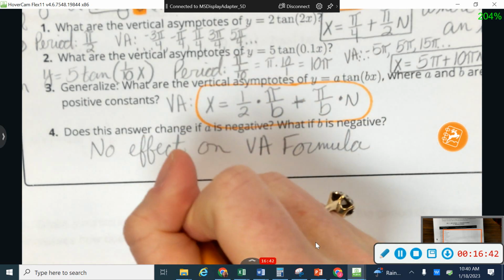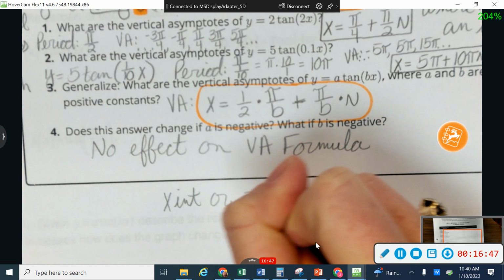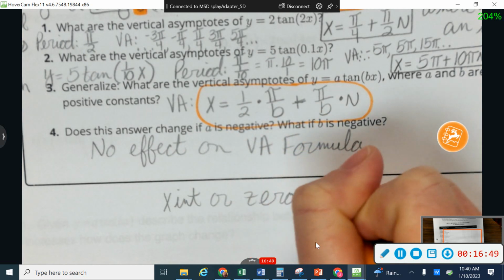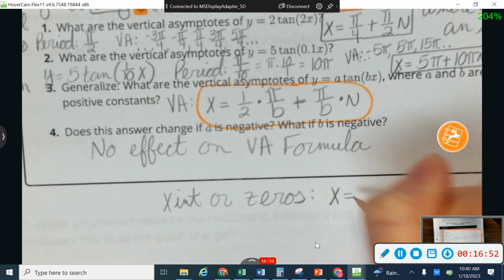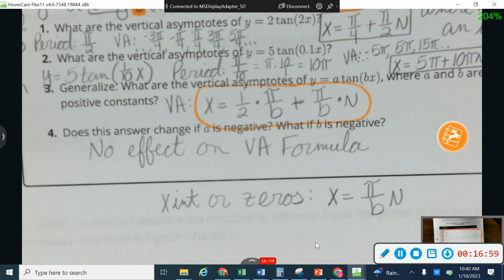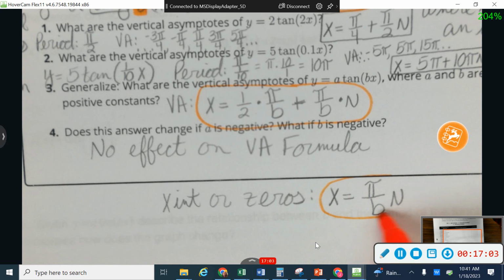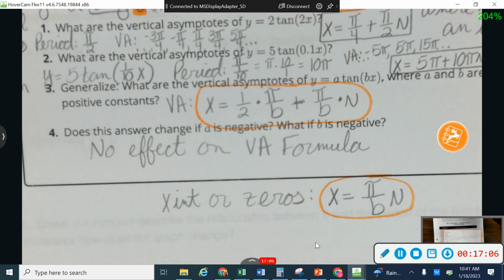Okay. The last thing they'll ask you about on the homework today are the x-intercepts or the zeros. Your formula for that is still going to be x equals, and you're just going to take the period pi over b and multiply by n, where again n is an integer. The x-intercept or zeros, I said y, I'm sorry, x-intercept. Use that formula right there.